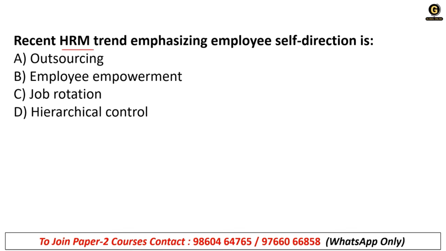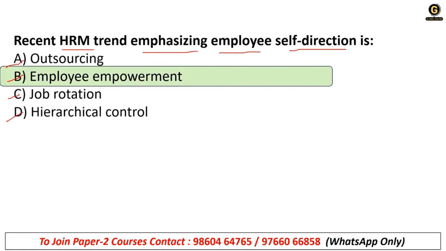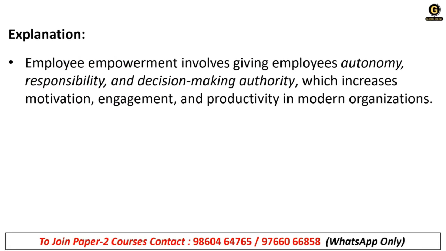Recent HRM trend emphasizing employee self-direction is: A, outsourcing, B, employee empowerment, C, job rotation, or D, hierarchical control. It is employee empowerment. So let's understand what is employee empowerment, right? Employee empowerment involves giving employees autonomy, that means independence, responsibility, and decision-making authority, which increases motivation, engagement, and productivity in modern organizations.